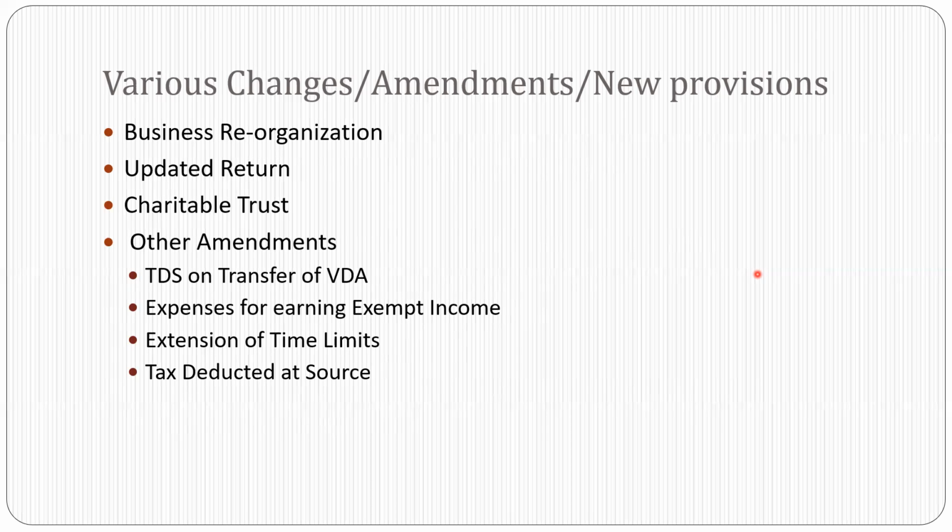There was no specific provision in law as of now. As of now, the mechanism or the specific provision is not there. So now it is provided that the receiving company will be enabled to revise the return within 6 months from the date of the order of the court. So they can revise the return.